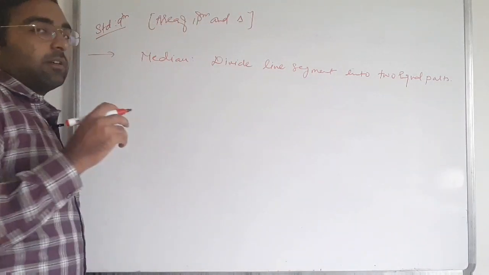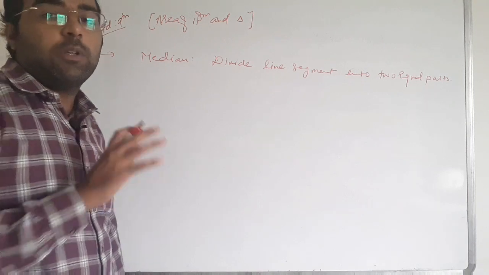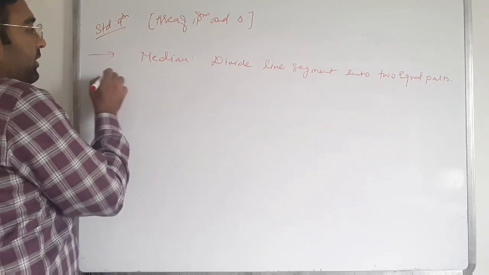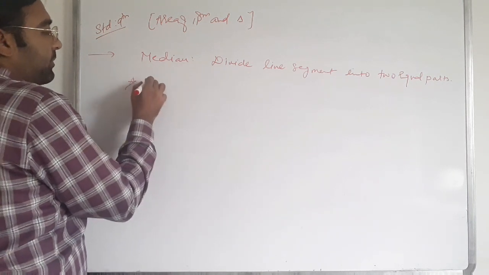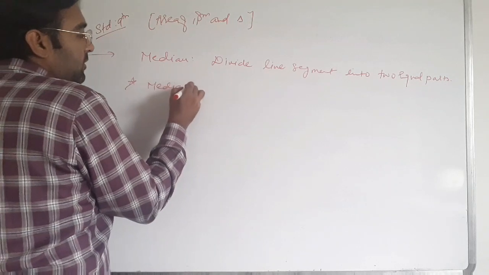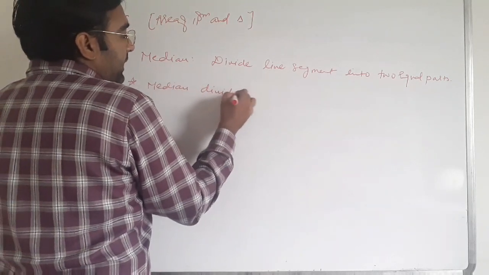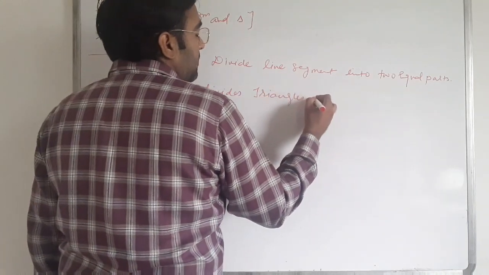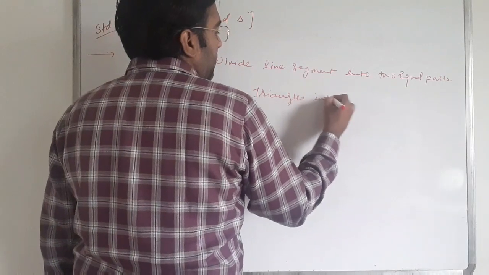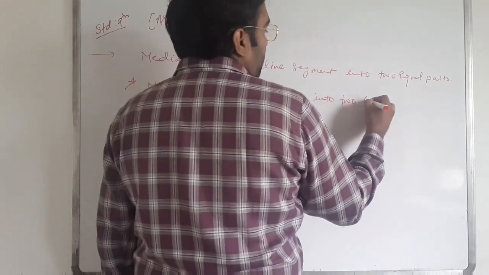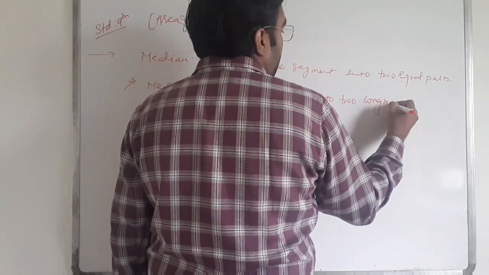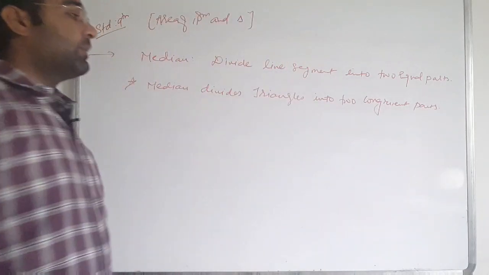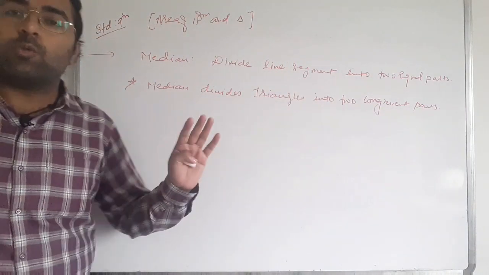Median is a line segment that is divided into two equal halves. In a triangle, we say that a median divides the triangle into two congruent parts.